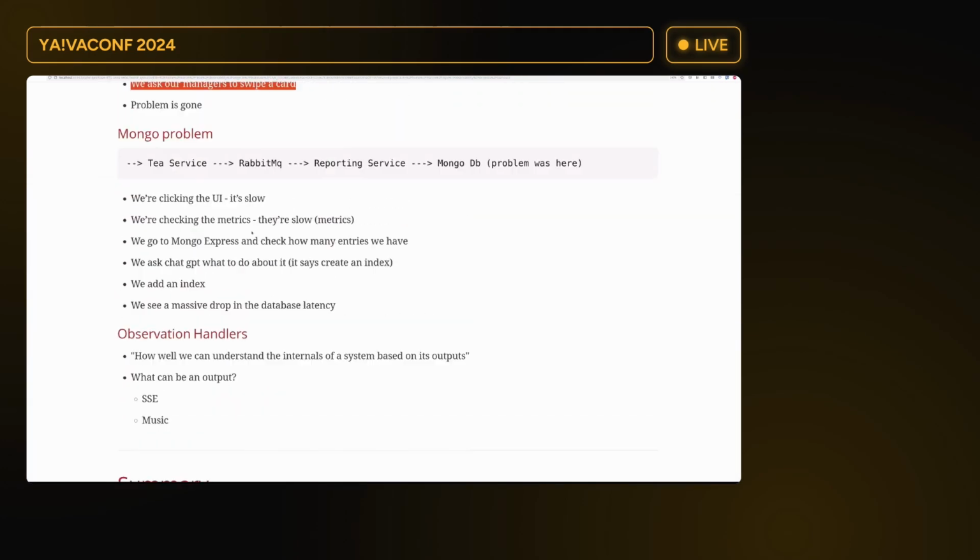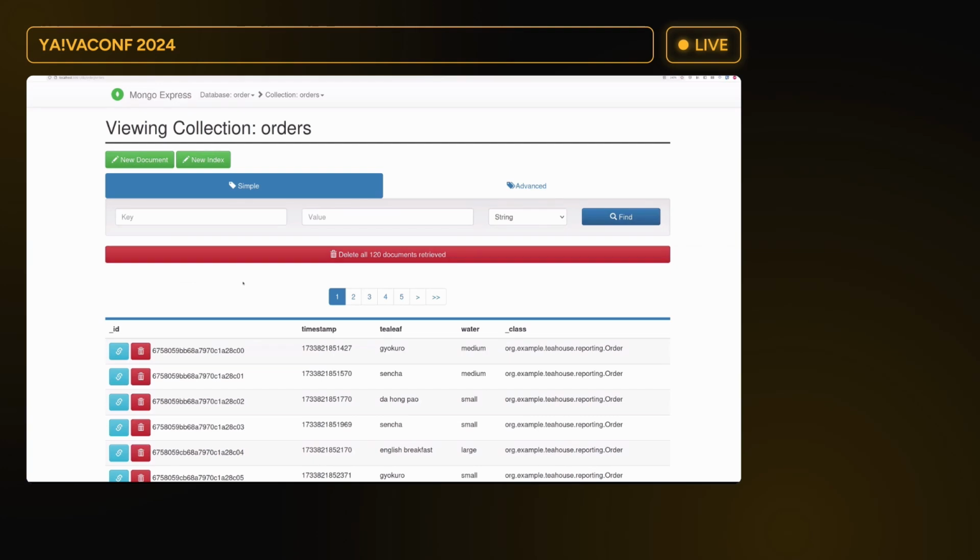Let's summarize this. So we started with the T service. We went to the RabbitMQ, to the reporting service, and MongoDB. And the problem was here. We saw through the metrics and the UI that that is slow. And we went to Mongo Express, where you can see that we have around 1 million documents.